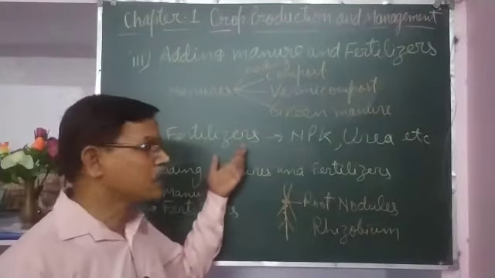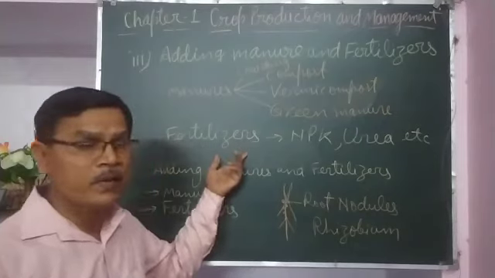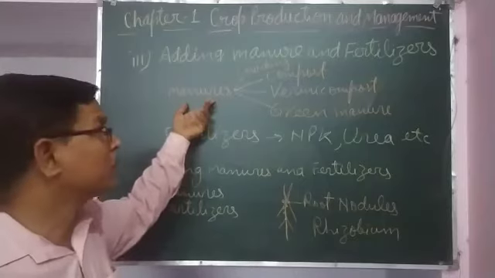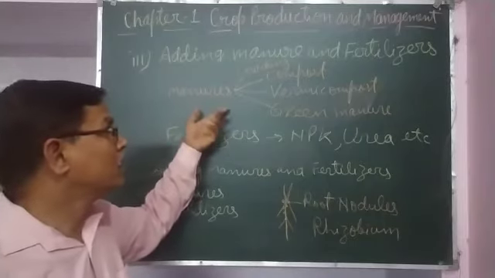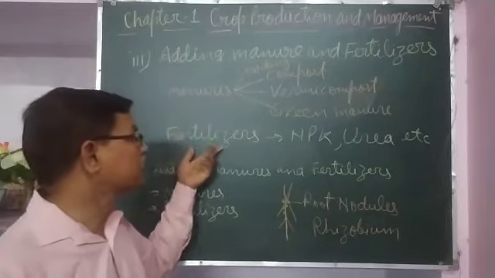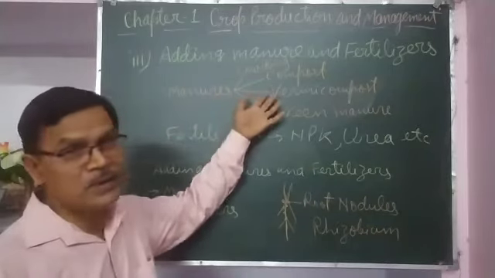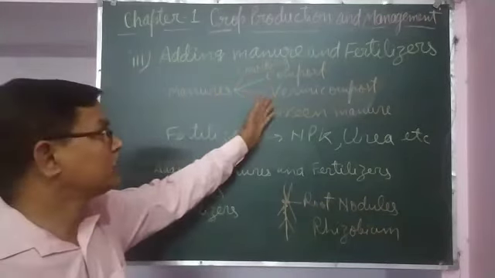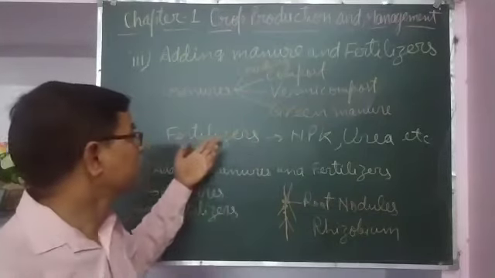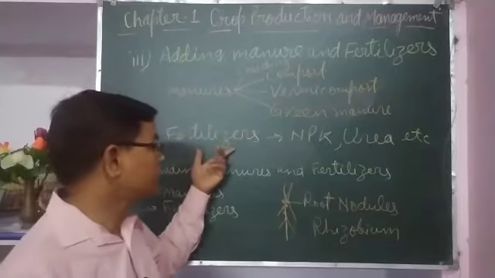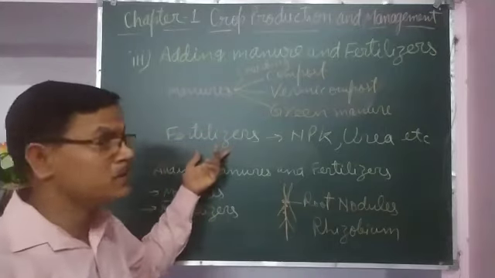Fertilizers are inorganic salts prepared in factories, and manures are organic substances prepared in the field. Fertilizers are man-made, manures are natural, they are formed from the decomposition of organic substances, so they cannot be said to be artificial. Fertilizers are made by human beings in factories.